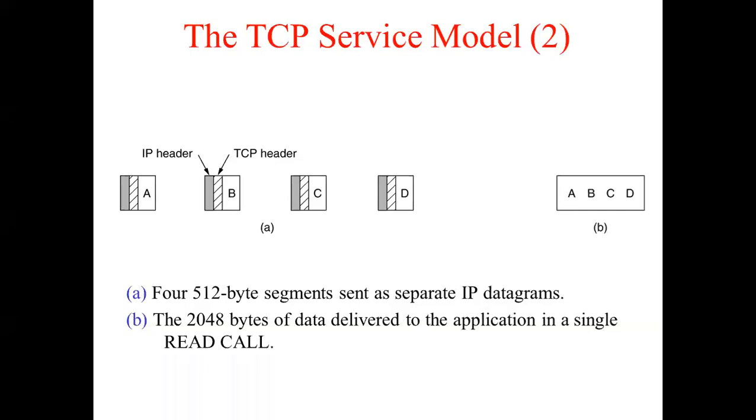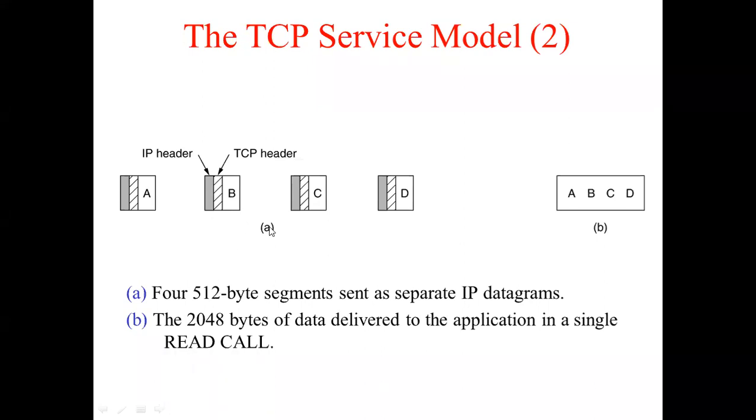For example, can you see this diagram? You have four segments now, A, B, C, and D. Each one is a TCP segment. Where it is written A, that is your data part. Every segment will have a TCP header and will also have an IP header. So suppose you have four such chunks of data, and each chunk is of 512 bytes. The TCP protocol can create four separate segments of 512 bytes as is shown in figure A.